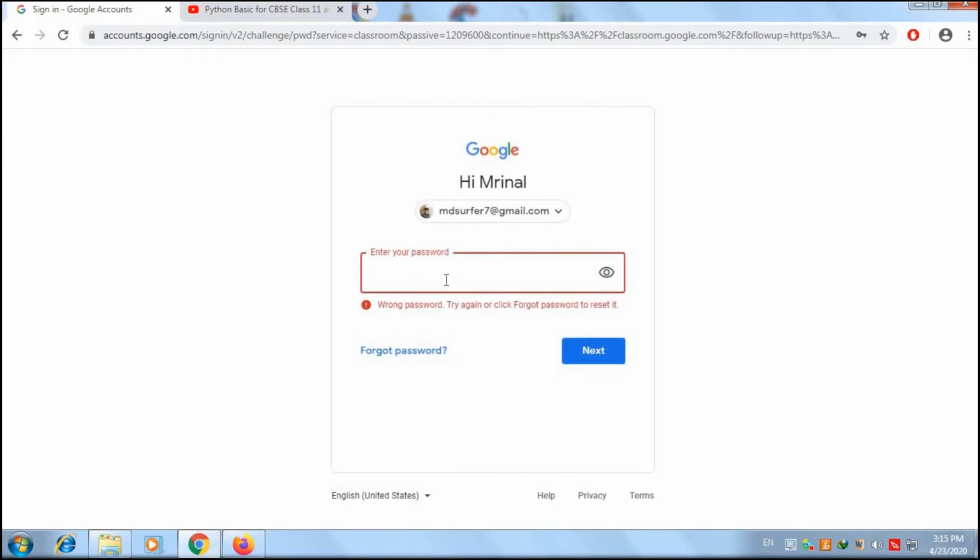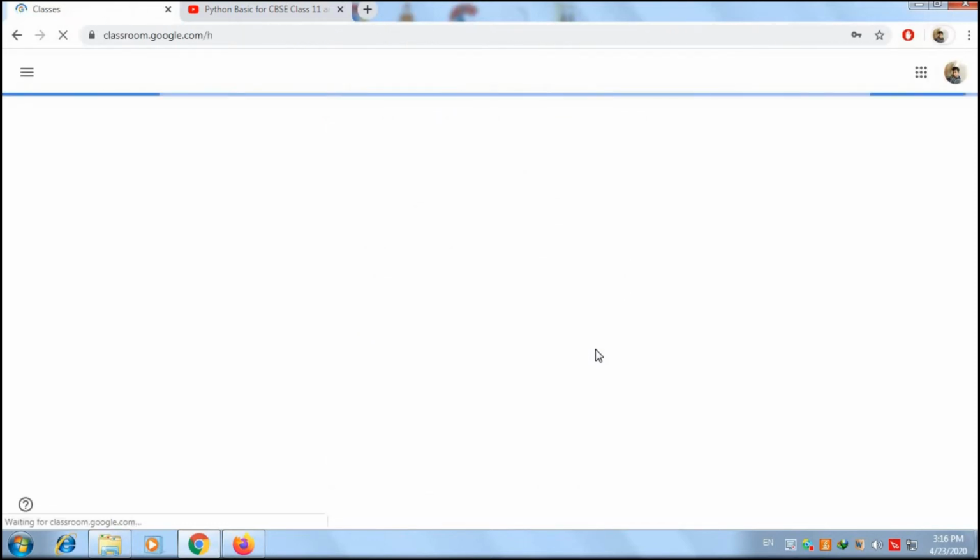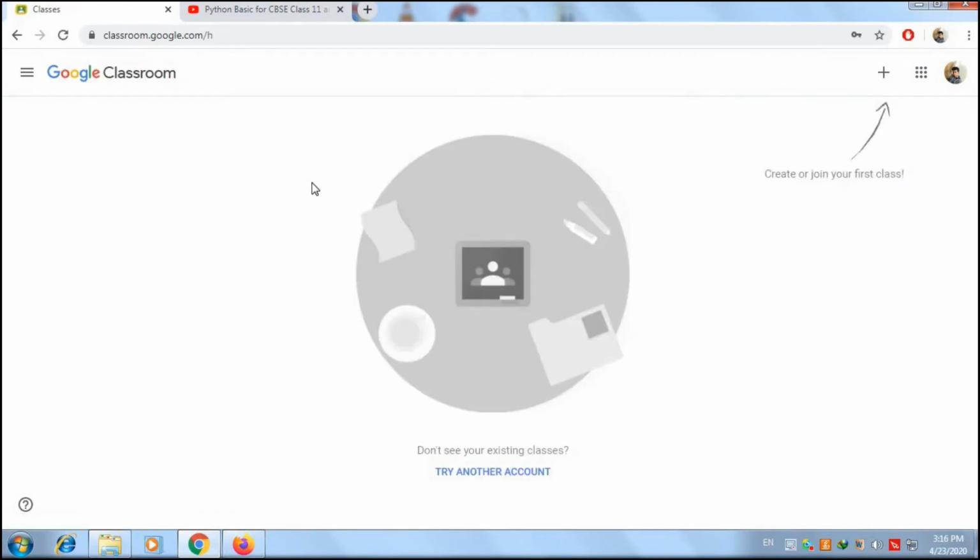This is the password of your email account. Very soon it will log into Google Classroom.